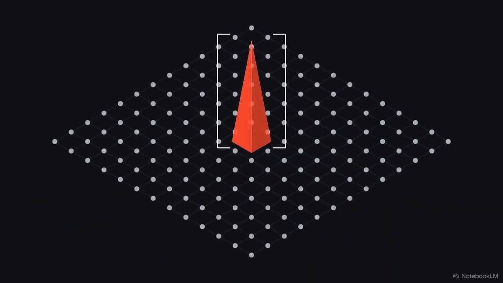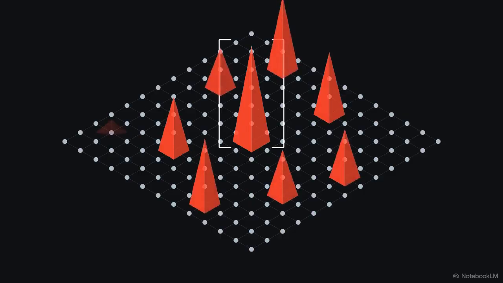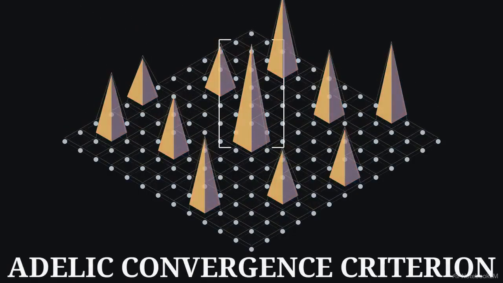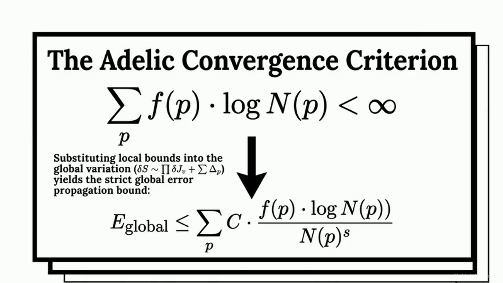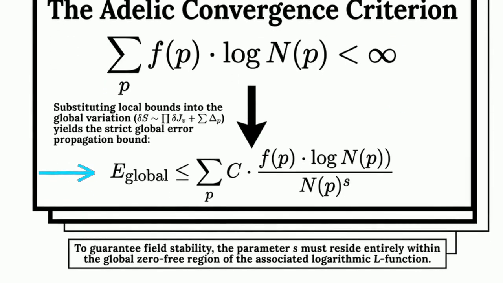A local prime remains bounded, but the global field contains an infinite number of places. We have to account for millions of isolated wild spikes across the Adele ring and ensure they do not aggregate into systemic divergence. We establish control using the Adelic convergence criterion. By substituting our local bounds into the global variation, we derive a strict global error propagation limit.